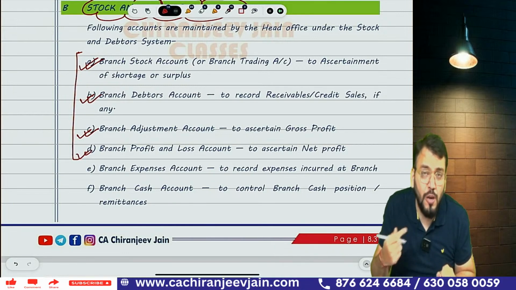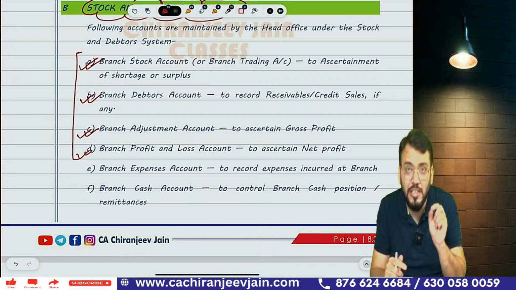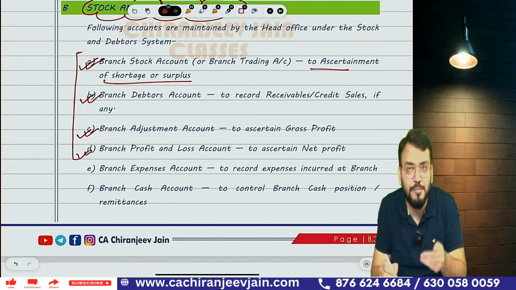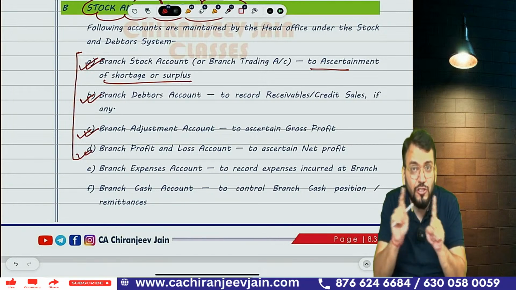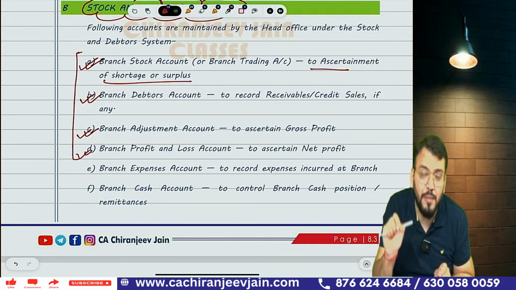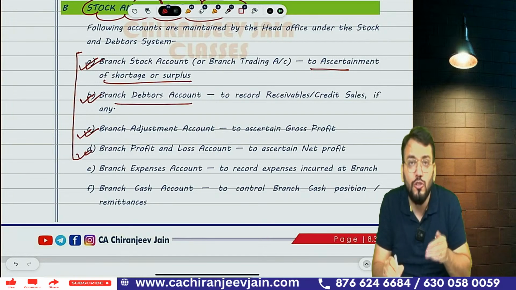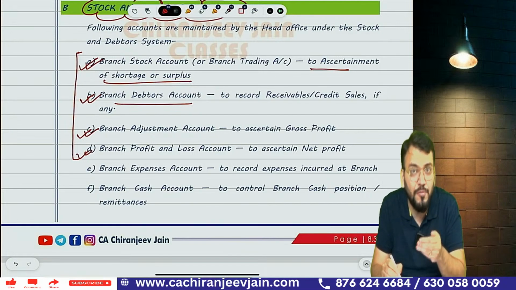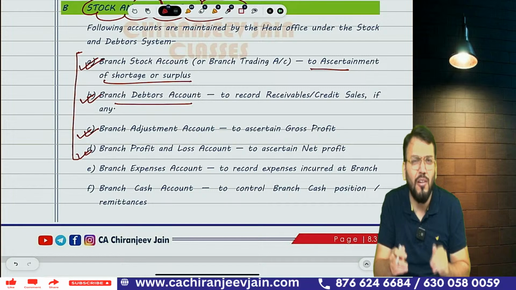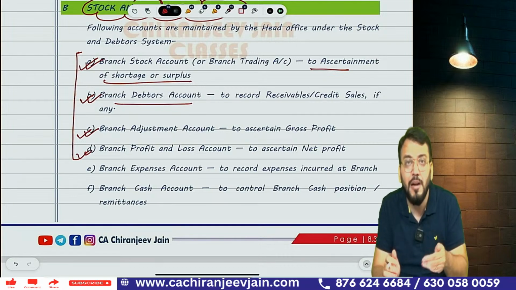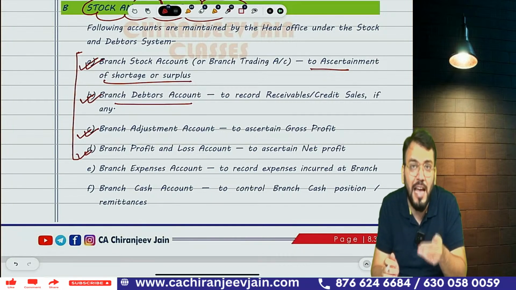These 4 accounts need to be prepared in every question. Correct? Now what is the use of branch stock account? Branch stock account is used to calculate surplus. Now what is surplus? That I will explain. Correct? Now the branch stock account will be prepared to calculate surplus. Branch debtor account is nothing but to find out the cash collection from debtor. So what is the use of branch debtor account? It is as simple as we prepare any other debtor account. Got this point? So branch debtor account is nothing but to record credit sales and to find out cash collection from debtor.